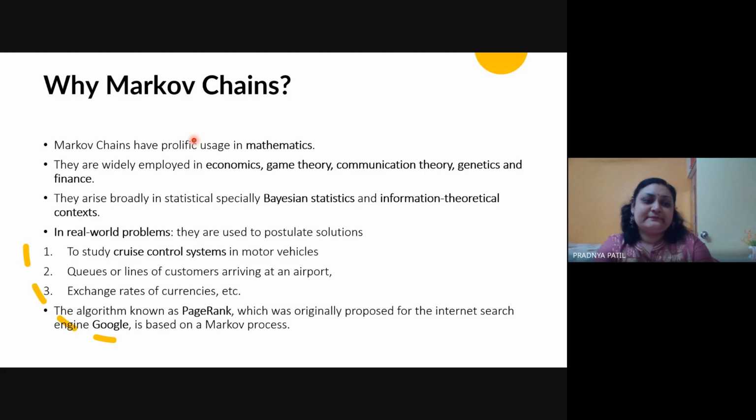I hope these examples are clear to you. These are very broad examples. In your chapters, when we work in chapter 6, that is module 6, at that time we would be working on the application areas of Markov chain. So at that time you would be able to see how exactly it is happening in the real world. Is it clear to all of you as of now?